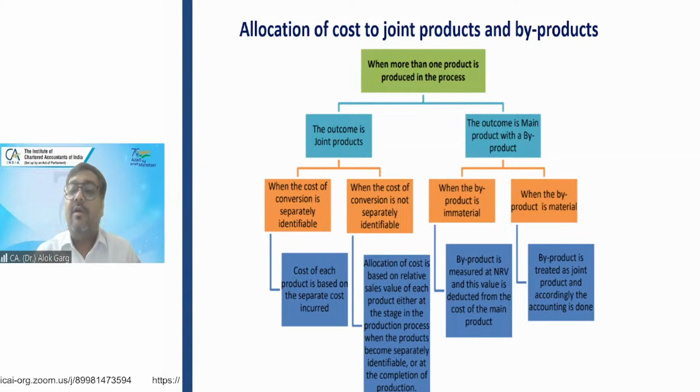Okay. But what happens if the byproduct is also equally valuable? It is equally material. In that case, that byproduct will be considered as a joint product, right? And again, the cost of conversion, if it is identifiable, the cost of the process, it has to be allocated separately. If it is not identifiable, in that case, it has to be allocated in the ratio of sales value.